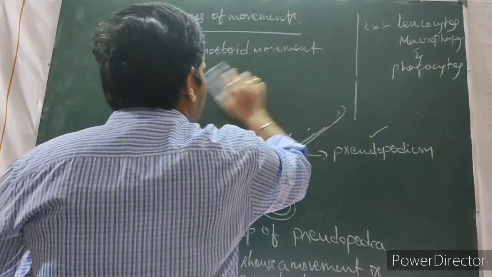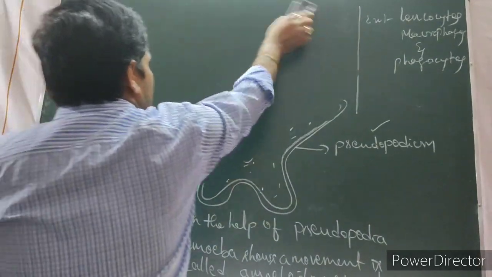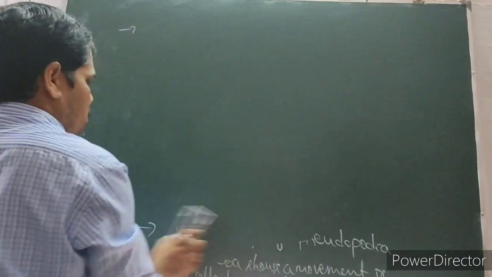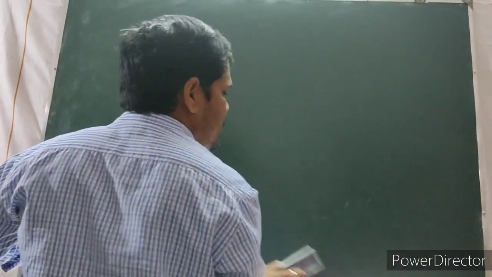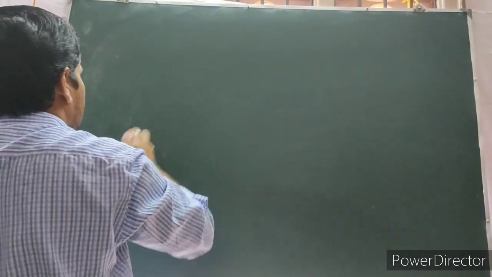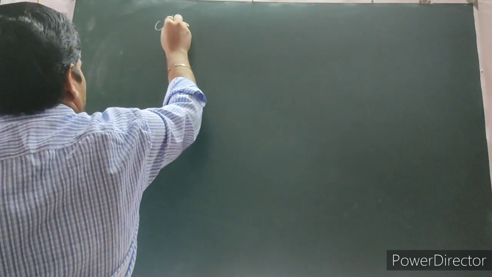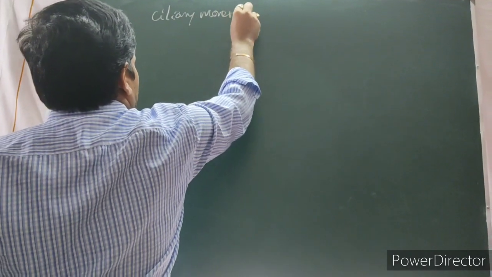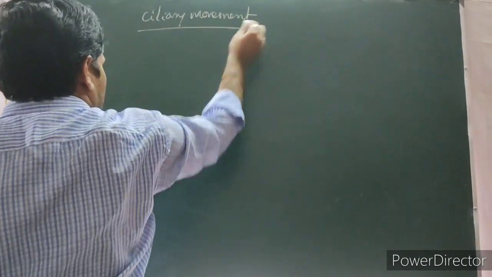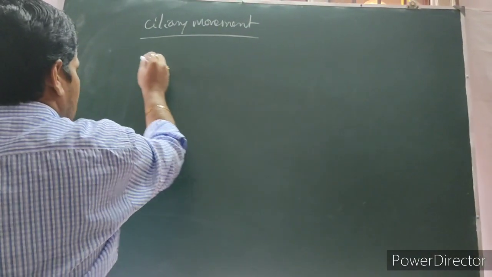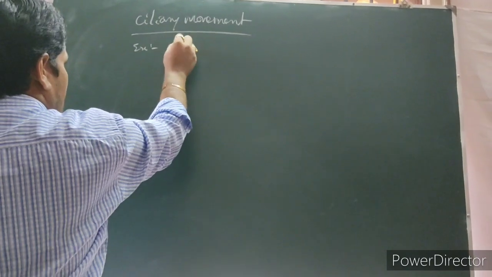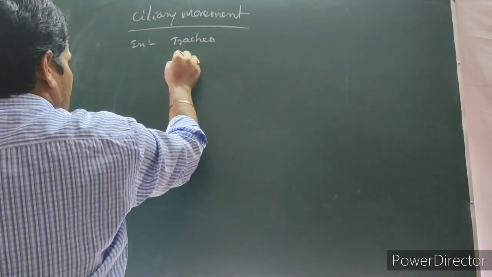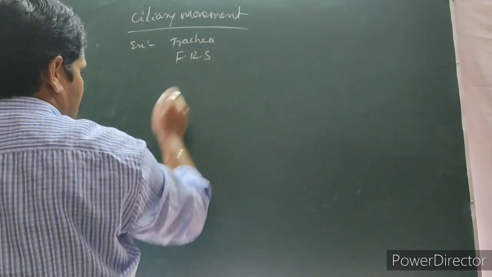The next one is ciliary movement. What is ciliary movement? The best examples under ciliary movement are the trachea and also the female reproductive system.